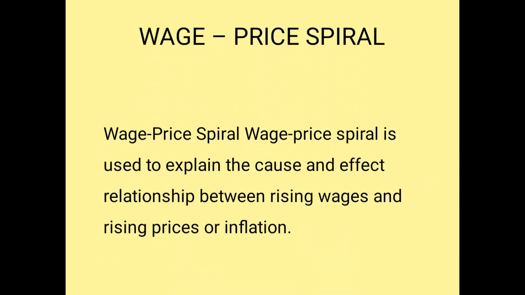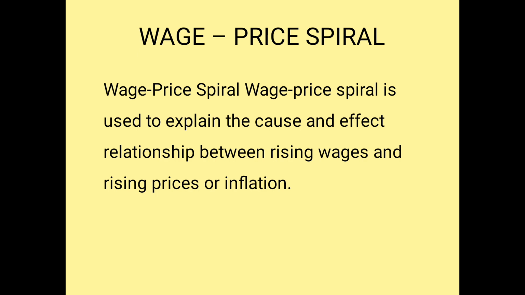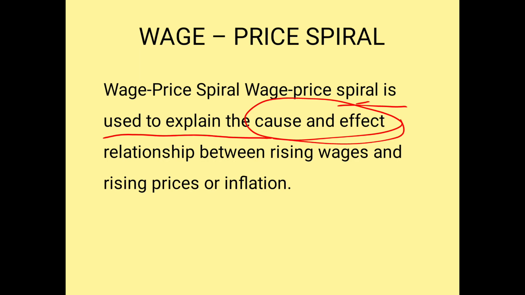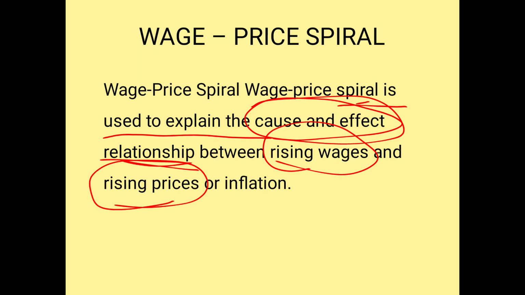Second one, wage spiral inflation. What is wage spiral inflation? The spiral is used to explain the cause and effect relationship between rising wages and rising prices.